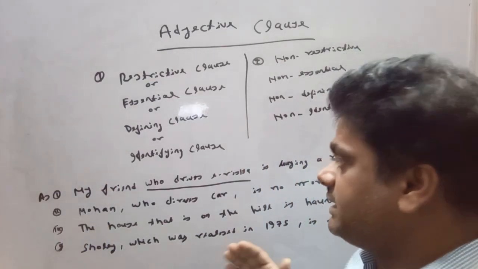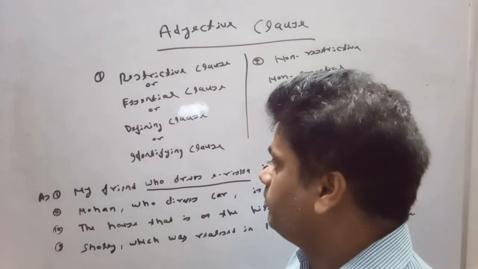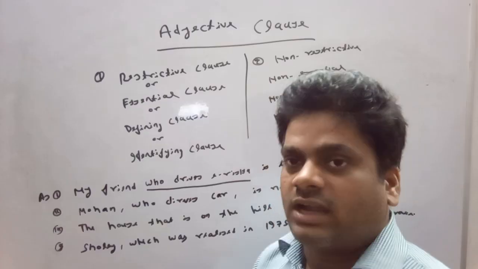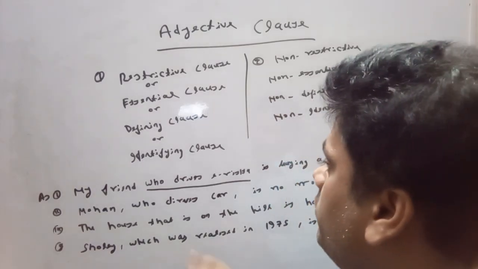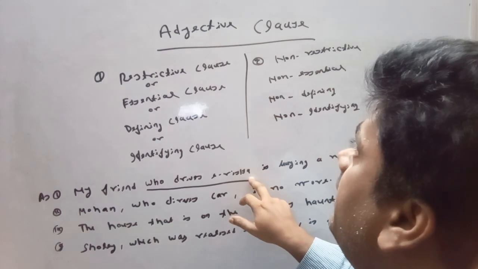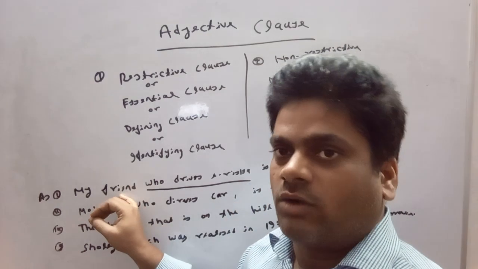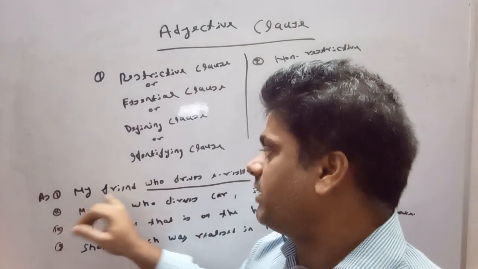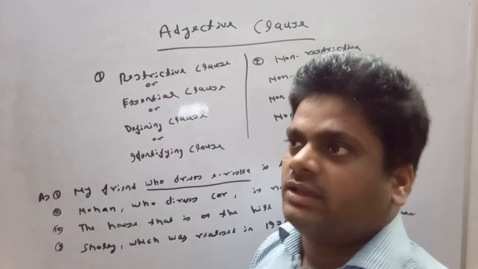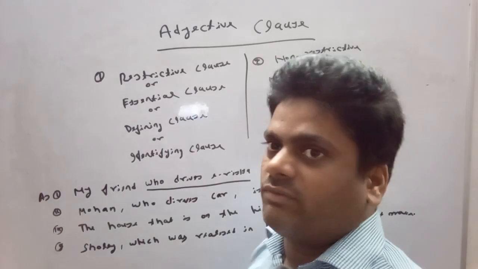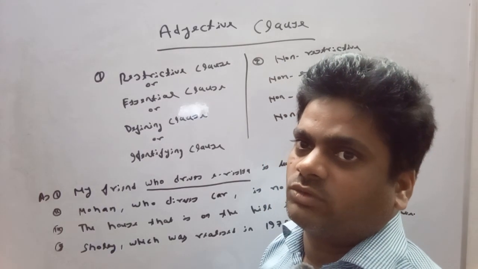So, it is essential on the part of the sentence to make a noun familiar with us. If we do not write this adjective clause, we cannot identify the so-called noun here, because my friend, there may be a number of friends, but among the number of friends, which friend are we talking about?